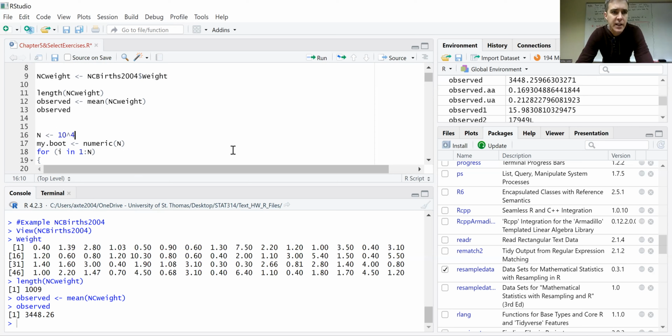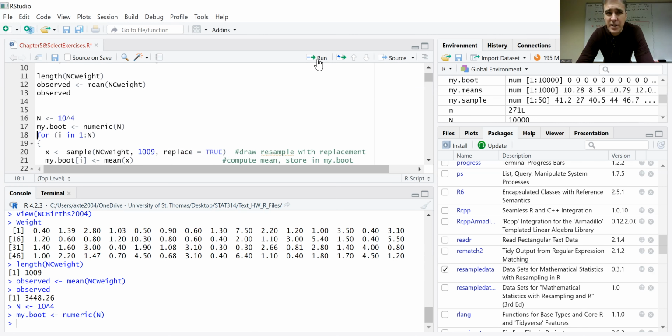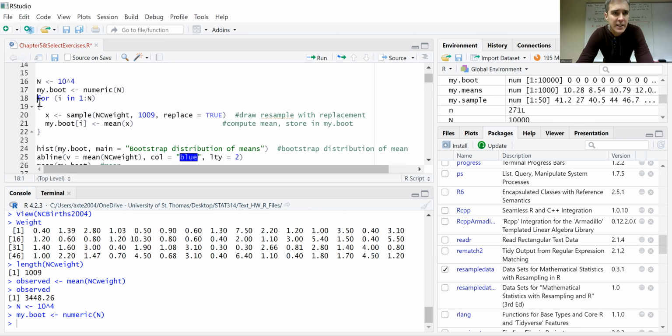Okay. Now, in line 16, I'm going to define capital N to be 10 to the 4th. And in line 17, I'm defining a vector, my.boot, to have length 10 to the 4th. And that's where I'm going to fill in my test statistics for each of these resamples. All right, so then lines 18 through 22 are where it's all at. So what I'm doing here, I'm going to do this for 1 through capital N, so 10 to the 4th times.